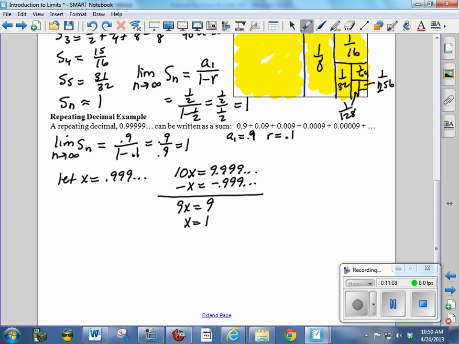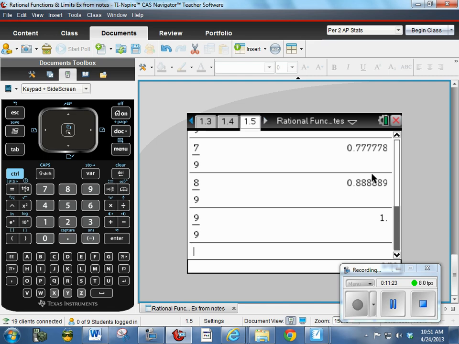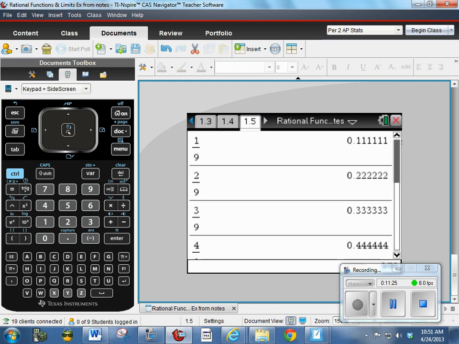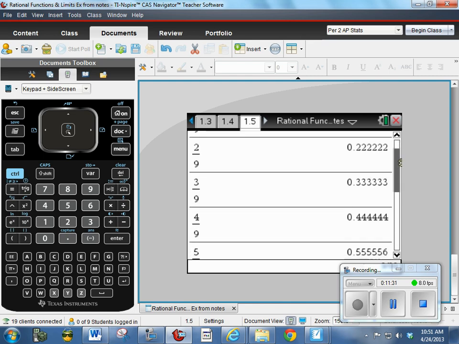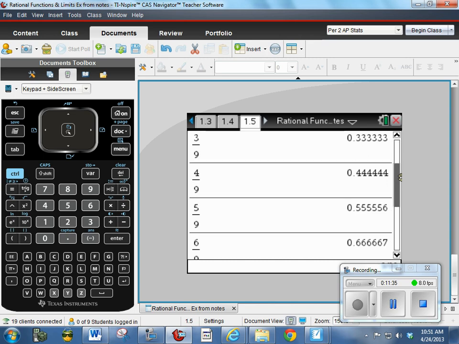One more proof that 0.9 repeating actually equals 1 is found by looking at our calculator. I went through and I did 1 divided by 9, which is 0.1 repeating, 2 divided by 9, which is 0.2 repeating, 3 divided by 9, 0.3 repeating, etc. Now notice they round. When you get 5, 5, 5, it rounds.